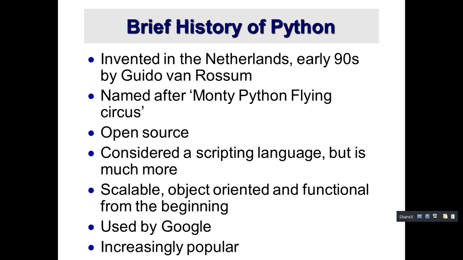He's very fond of that series, and he had created the program, but he wanted to keep the name very short, unique and mysterious. His requirements were: it should be unique, it should be mysterious, and it should be short. So he was looking for names like that. He likes this series, and from that he has taken the word Python and kept it for his programming language, Python programming. This is the reason why the programming language was named Python.